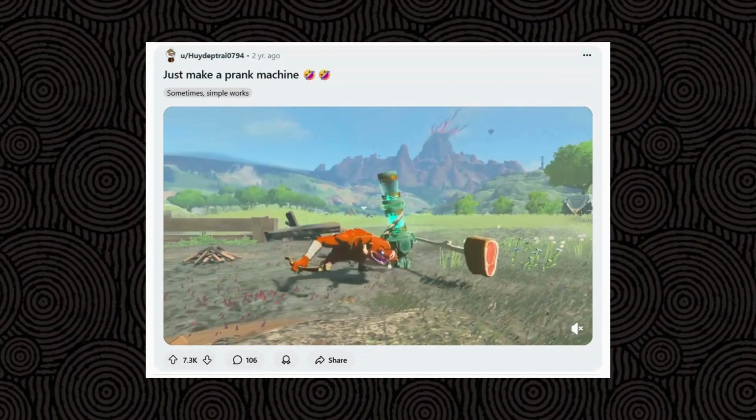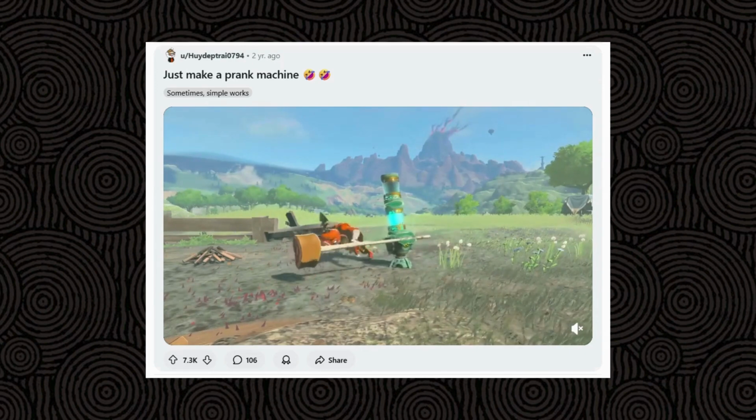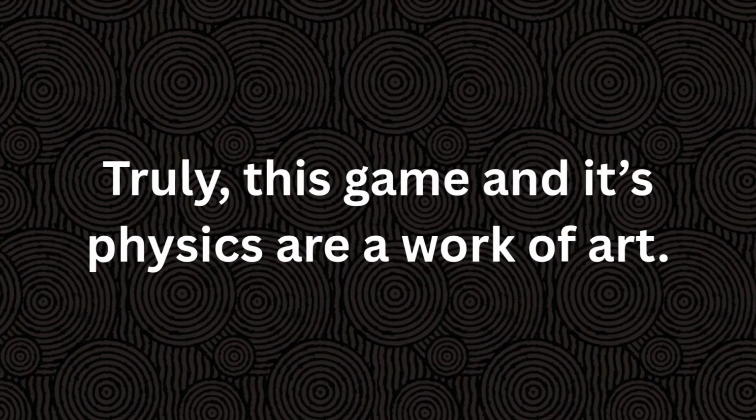All of these crazy machines built by absolute mad lads can happen because the physics for this game are so secure. Truly, this game and its physics are a work of art.